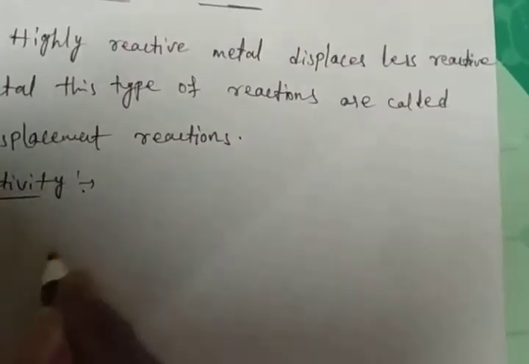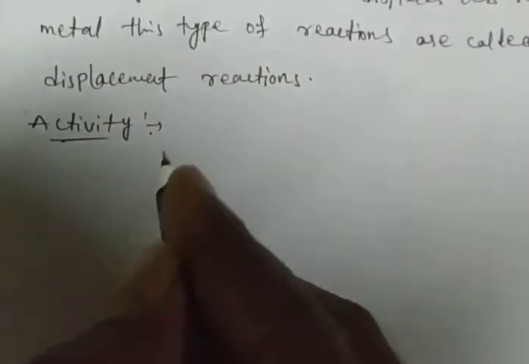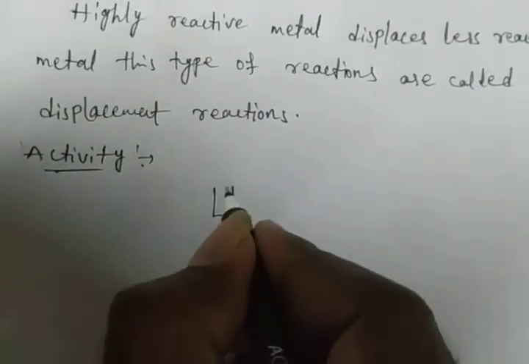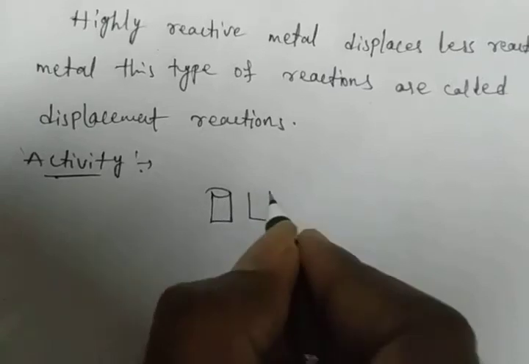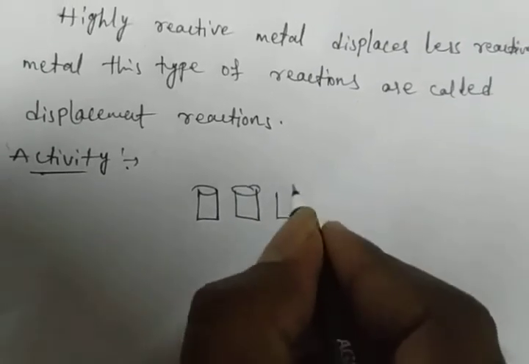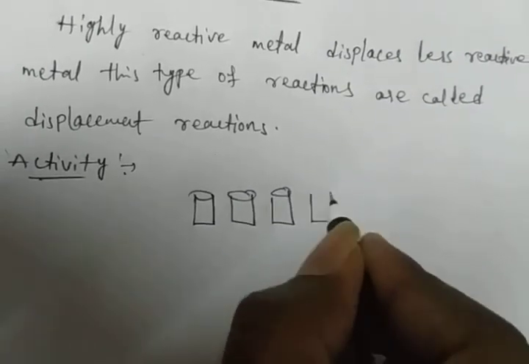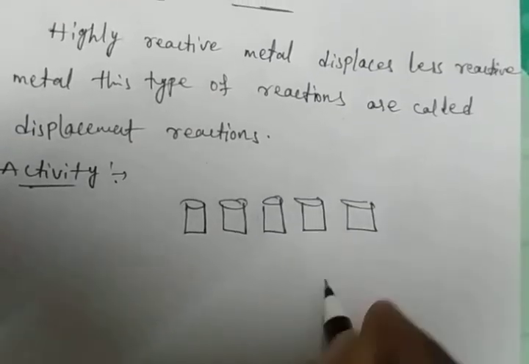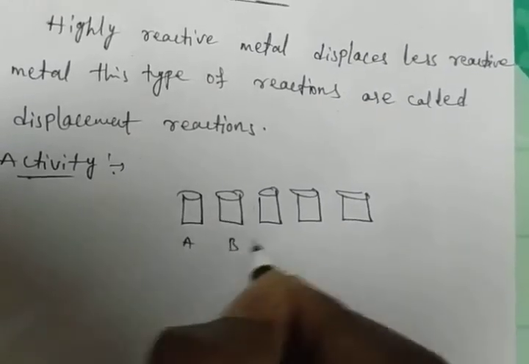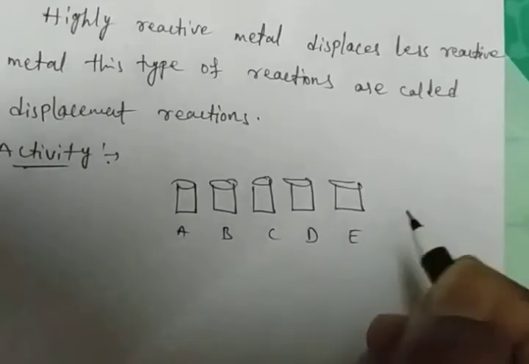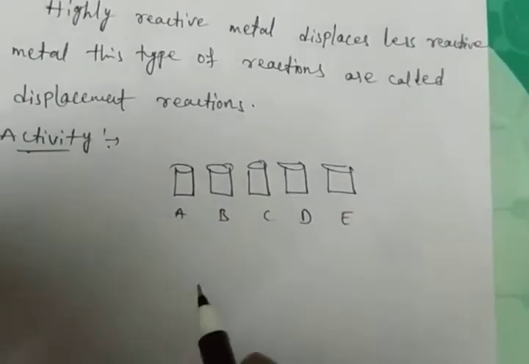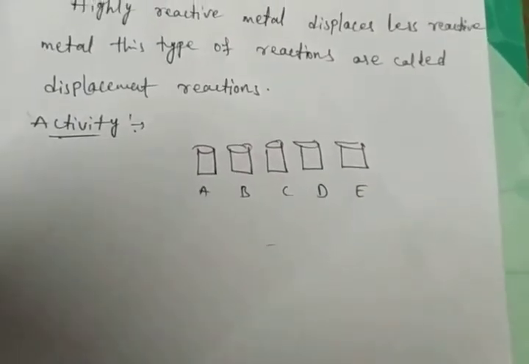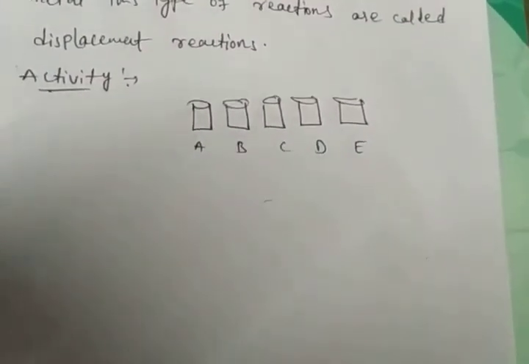In this activity, first we take 5 beakers, 100 ml beakers. These are the beakers, a rough diagram: A, B, C, D, E. We take 50 ml of water in them, and we can dissolve the substances.